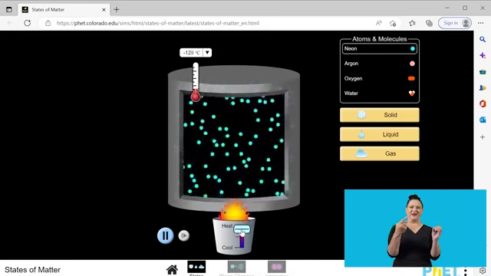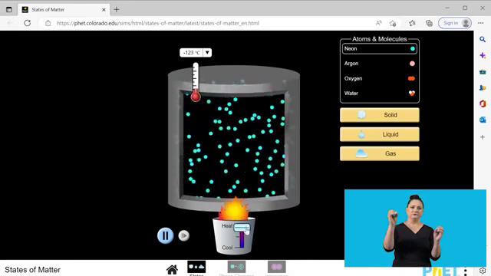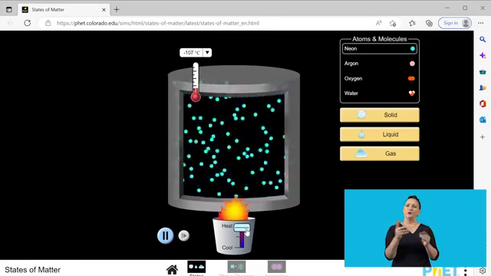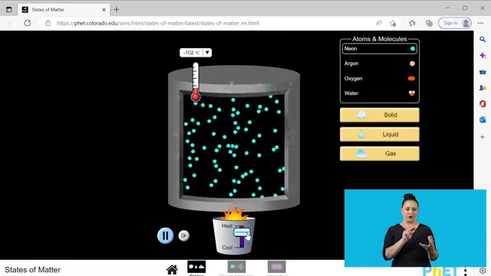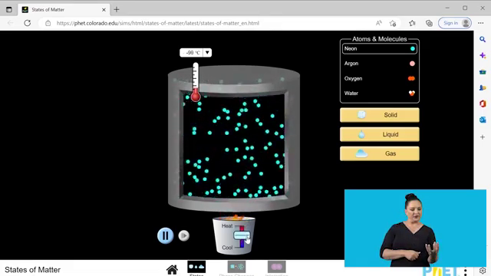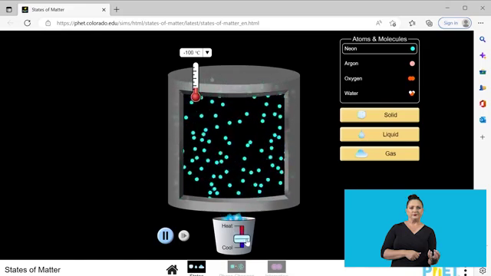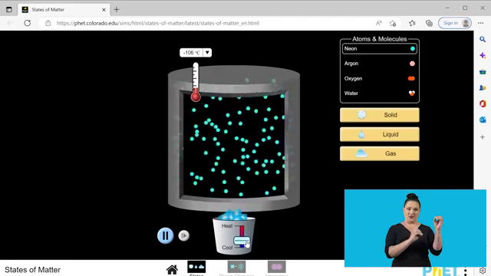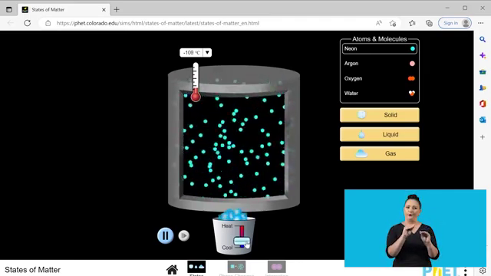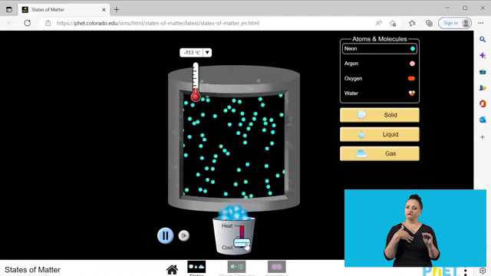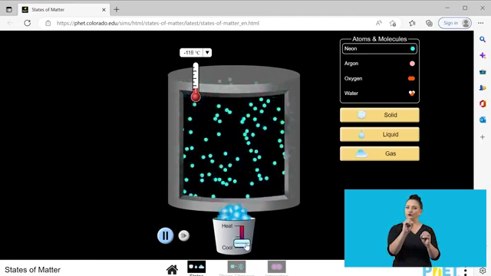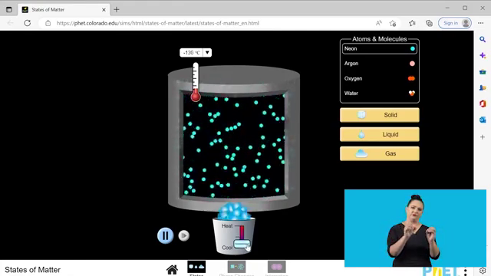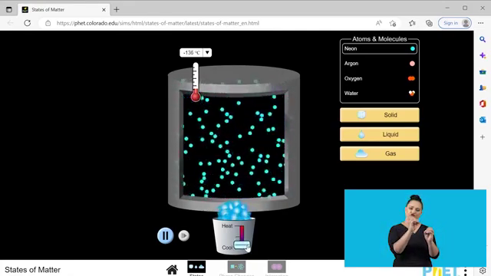And if we decrease the temperature, notice the behavior of the particles, what happens to the spaces, and what happens to their movement as well. So we are decreasing the temperature. Now the movement of the particles starts to get slower and slower as we are decreasing the temperature. And also note the spaces between the particles. It becomes smaller and smaller as we are decreasing the temperature.